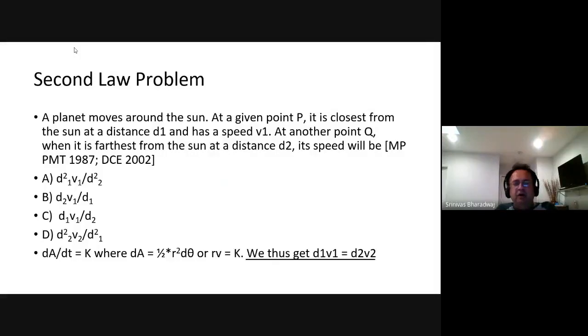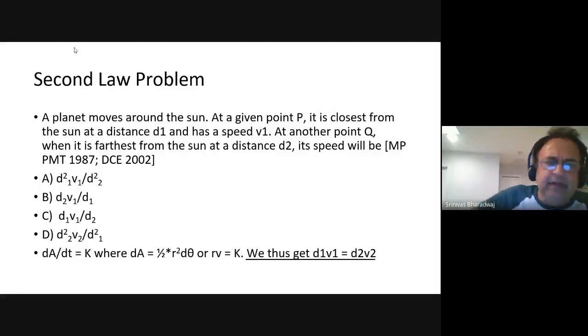So r1 v1 equals r2 v2, or d1 v1 equals d2 v2, right? So we thus have d1 v1 equals d2 v2, right? So if you write d1 v1 equals d2 v2, so d1 v1 by d2 equals v2, right? So when it's farthest, its speed will be d1 v1 by d2, right? So this is merely a second law problem.